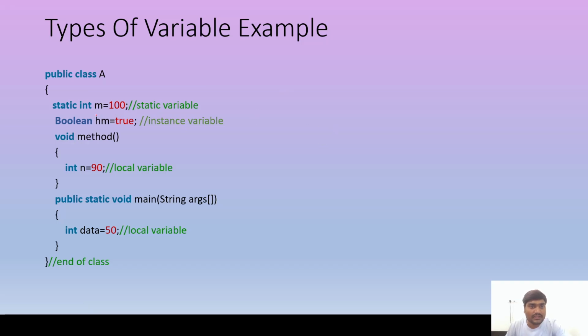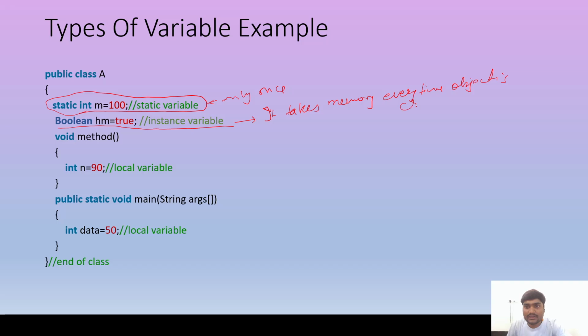You see, this static variable takes memory only once, whenever the class is loaded. The instance variable takes memory every time an object is created.